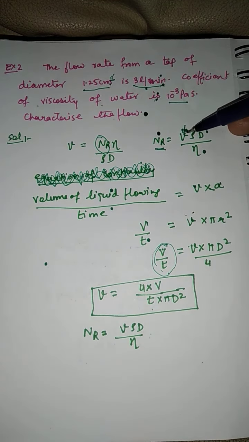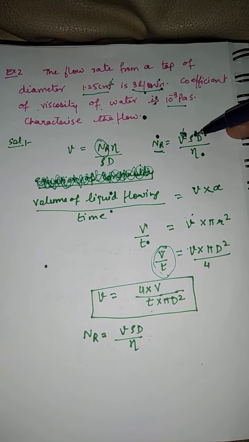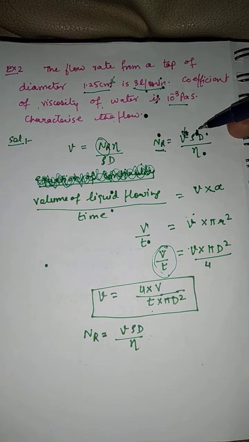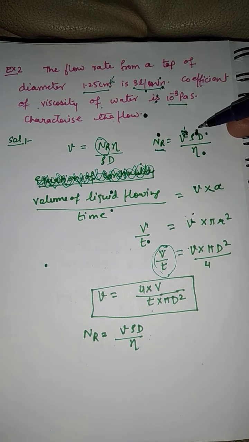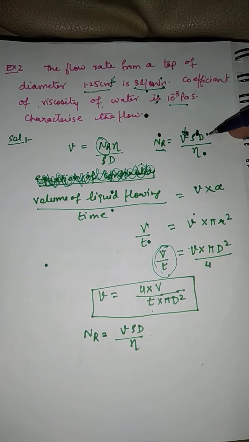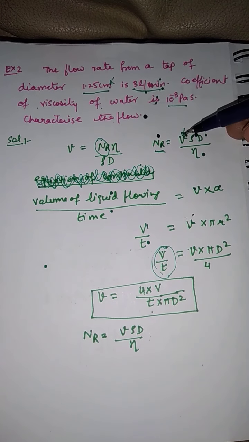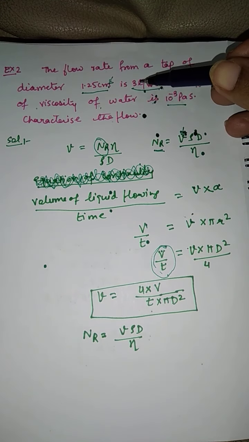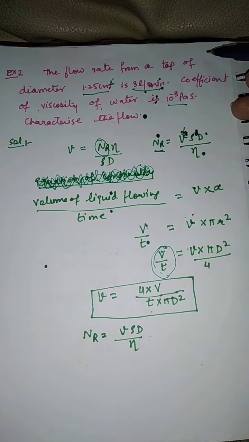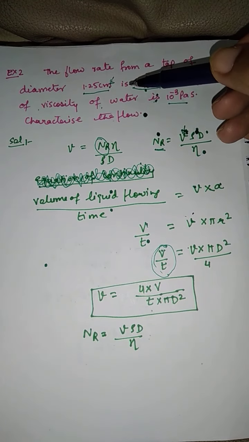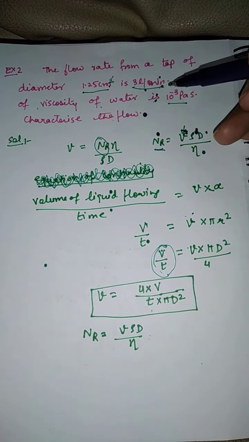Formula used is velocity of flow into density of liquid. Density of liquid you should always know. Density of water in SI units is 1000 kilogram per meter cube. Diameter of the tube is given to you, eta is given to you. But we should not fill the value directly as 3 liter per minute, because the diameter of the tap is given. So first we have to calculate the velocity of the liquid, because some volume of the liquid will be flowing.